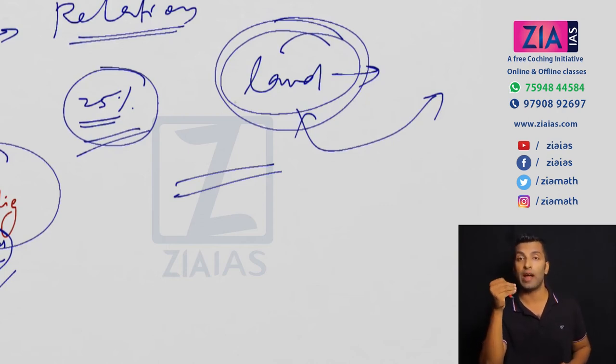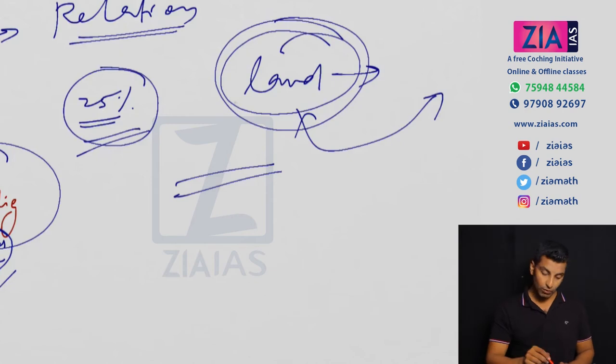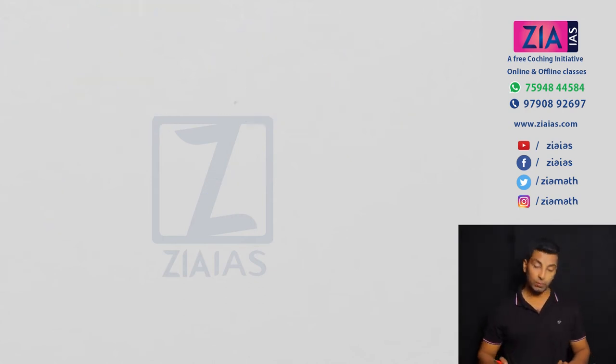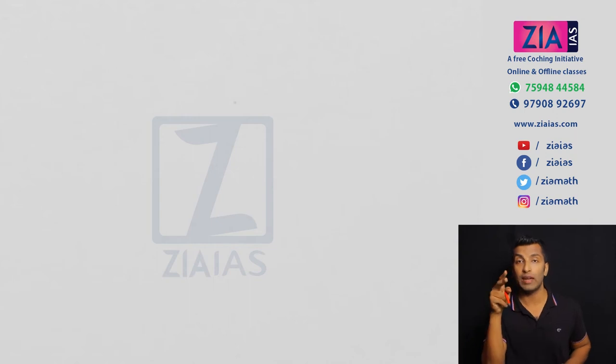That's the context of land reform. Okay, so we are actually moving on to the topic now. So land reforms. Now before we start this discussion, you need to have a clear idea about the land revenue settlements like Zamindari settlement, Ryotwari settlement and Mahalwari settlement, which I have discussed in our previous video. So you have to see that video before we discuss this video.